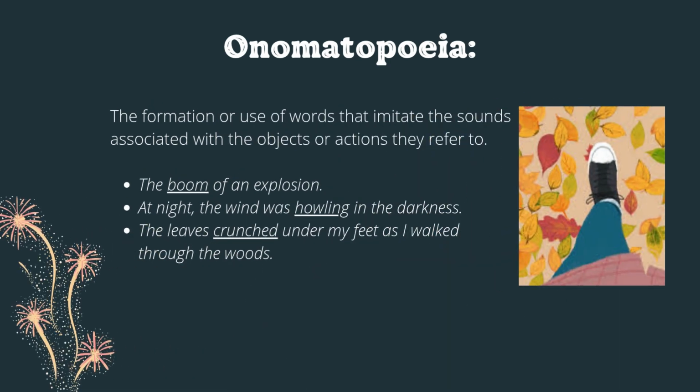Onomatopoeia is the formation or use of words that imitate the sounds associated with the objects or actions they refer to. For example, the boom of an explosion. What's the sound associated with explosion? Boom. At night, the wind was howling in the darkness. We are imitating the sound of the object, which is the wind. The leaves crunched under my feet as I walked through the woods.